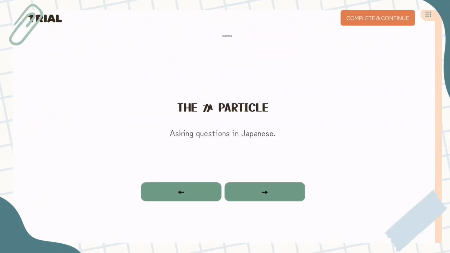Hello, in today's lesson we're going to go over the か particle for asking questions in Japanese, as well as how are you. I'm shoving them both into one lesson because they're both kind of short. We can cover them quite quickly. Just a note for now, we're going to do the か particle as asking questions. In the future, there'll be some other uses for it, such as "or". But in this lesson, we're just going to go over asking questions.